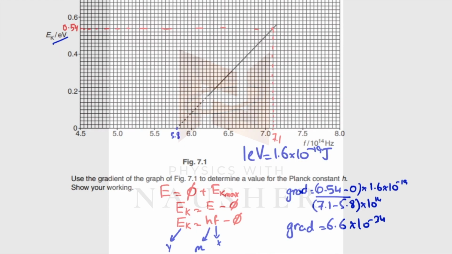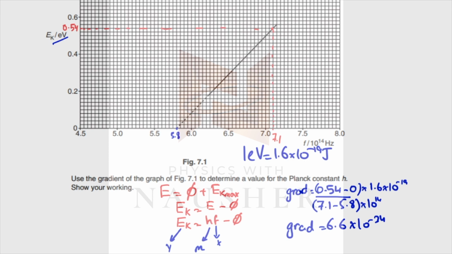So the first thing you do is go back to your photoelectric equation, which was E equals phi plus Ek max. Now, Ek should be made the subject because that's on the y-axis. So Ek will be equal to E minus phi. Now this E is hf. Ek is on the y-axis, frequency is on the x-axis, so the gradient of this graph is going to give you h. So let's find the gradient.